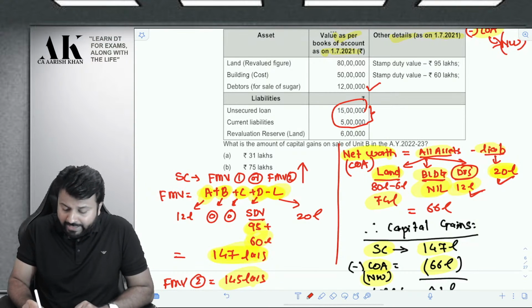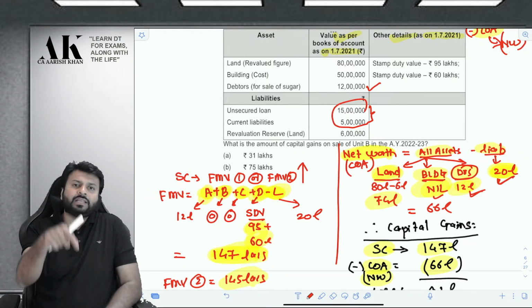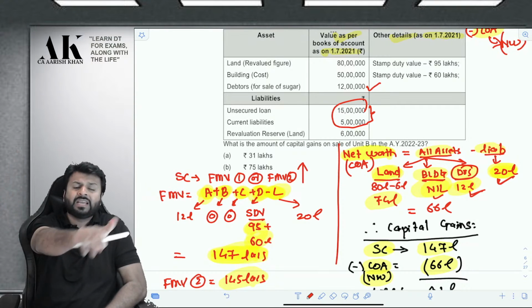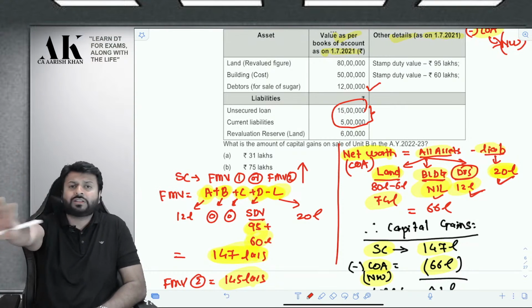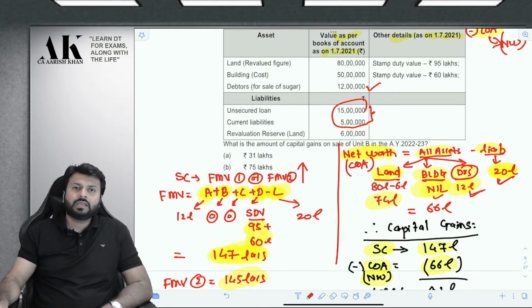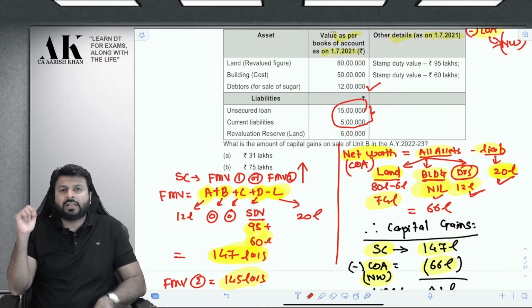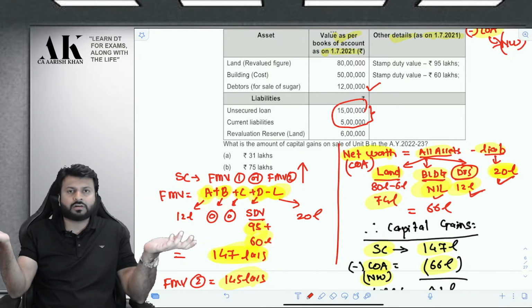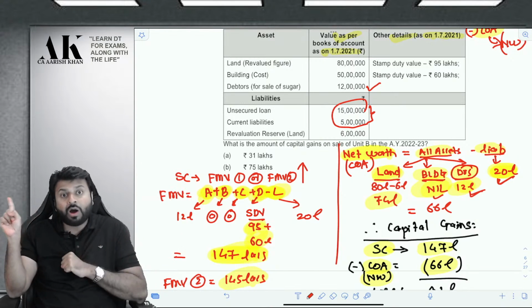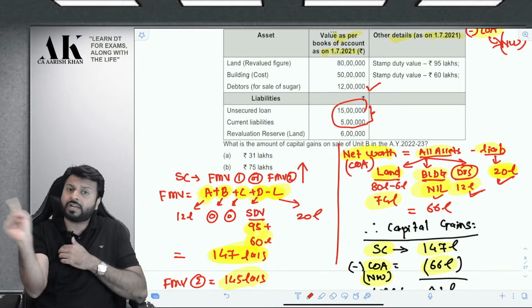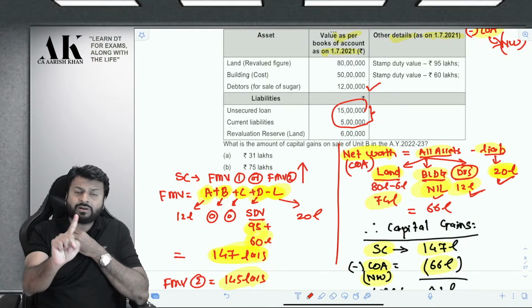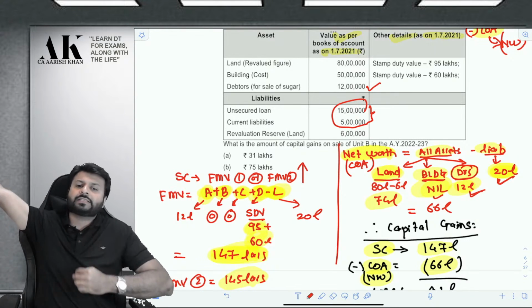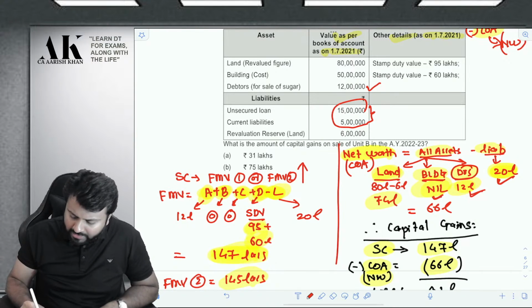Okay. Building I am taking nil because it is written in the net worth definition that if an asset is already claimed as deduction under 35AD, then in the net worth you have to take the value of that asset as nil. Even the value of self-generated goodwill has to be taken as nil. And even the value of 35AD assets, because the assessee has claimed deduction under 35AD. Building is allowed as deduction under 35AD, land is not. Plant and machinery is allowed, furniture is allowed, land is not allowed. So because the building is taken as deduction, this will be nil.